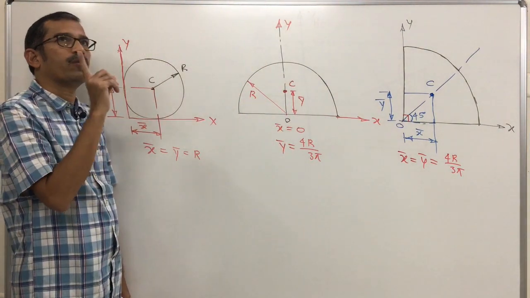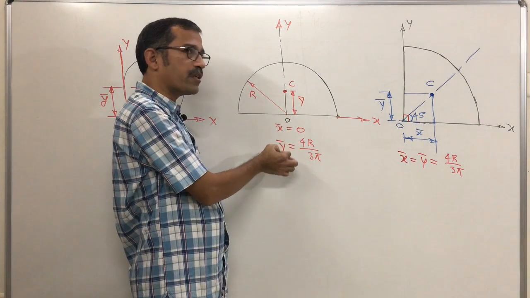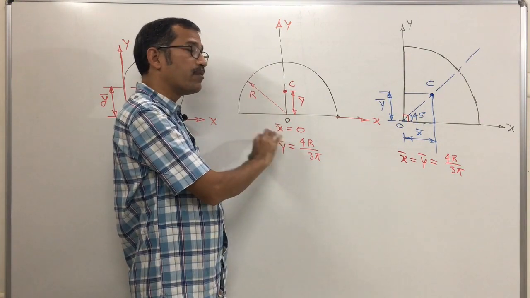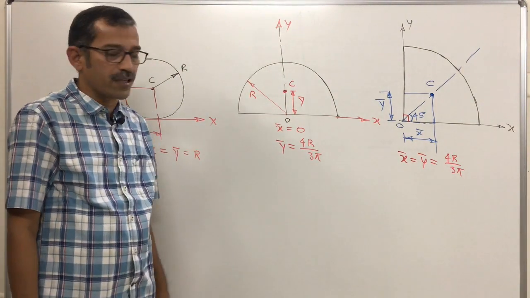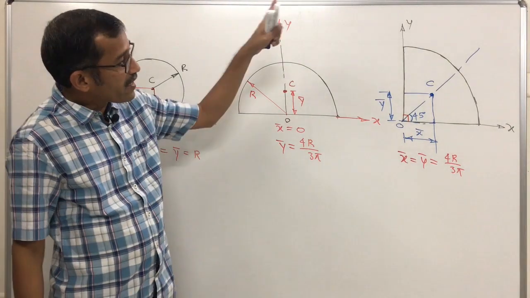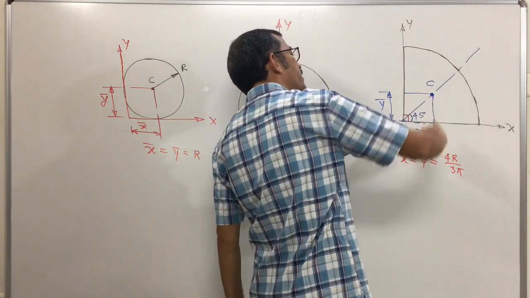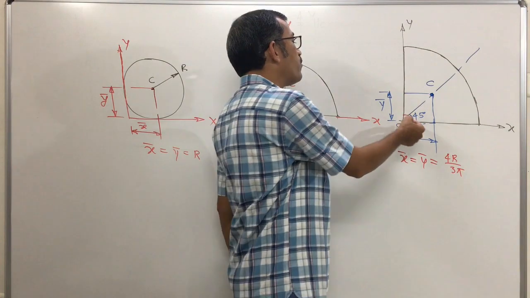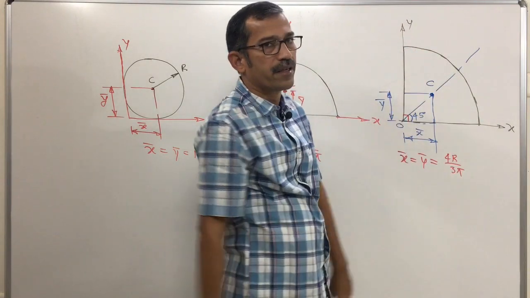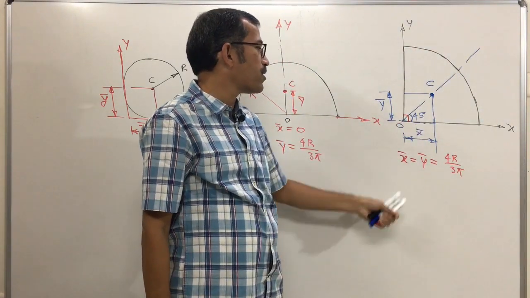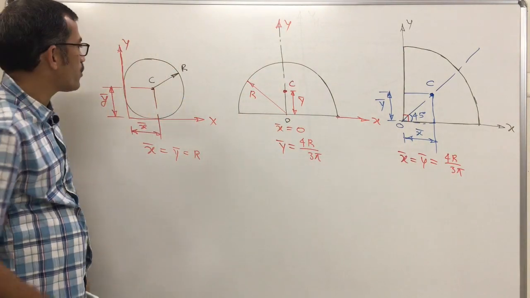So for circular lamina, the centroid is located at its center. For semicircular lamina, the centroid is located on its axis of symmetry, from the diameter at a distance of 4r upon 3 pi. For quarter circular lamina, the centroid is located on its axis of symmetry, which is inclined at 45 degree. Therefore the horizontal and vertical distances are the same, from the two sides which are mutually perpendicular, vertical and horizontal. That may be given at any angle. From the two sides which are mutually perpendicular, the distances are the same and equal to 4r upon 3 pi.